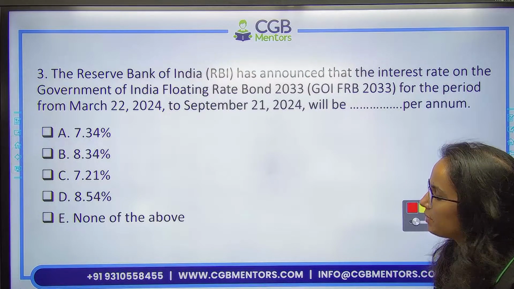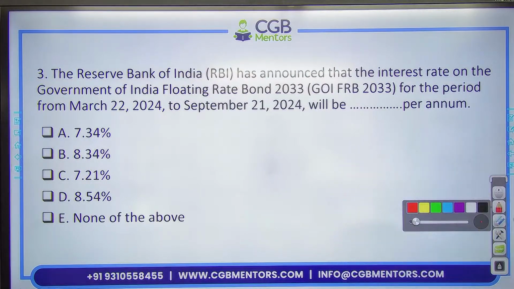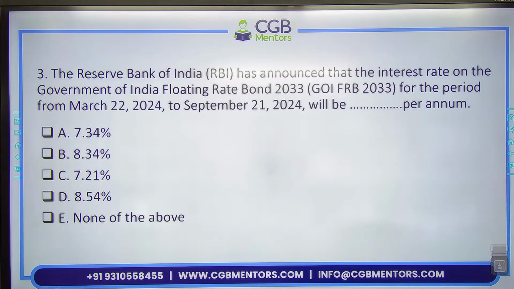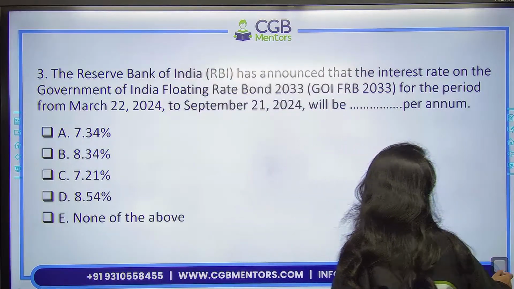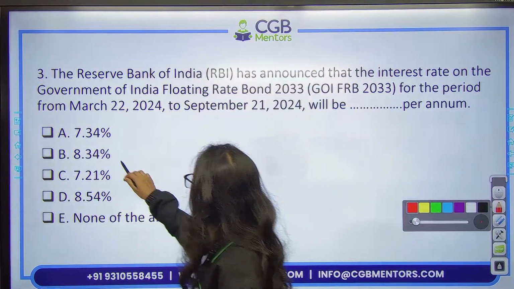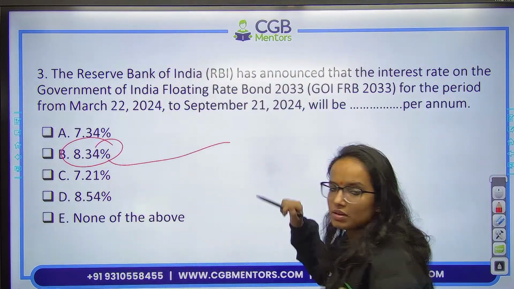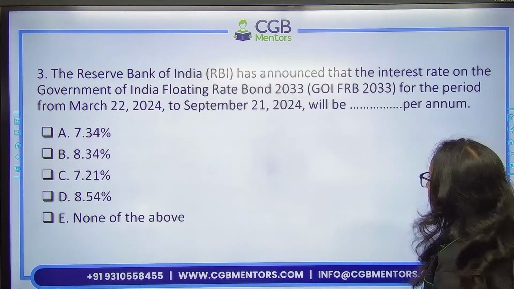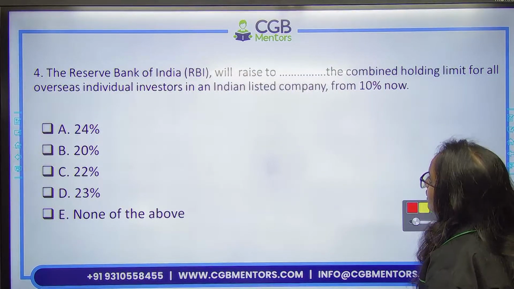Next one. RBI recently has announced the interest rate on the Government of India floating rate bond 2033 for the period extending from 22nd March 2024 to 21st September 2024. It will be 8.34%. 8.34%, right? Option B, 8.34%. Very good.